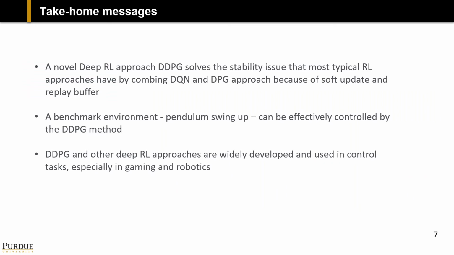So here are the take-home messages. DDPG, a deep RL approach, solves the stability issue that most typical RL approaches have by combining the advantages of DQN and the DPG approach. Also, a benchmark environment, the pendulum swing-up, can be effectively controlled by the DDPG method. And DDPG and other deep RL approaches are widely developed and used in control tasks, especially in gaming and robotics nowadays. Thank you.